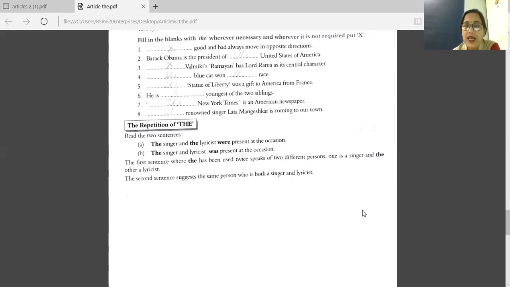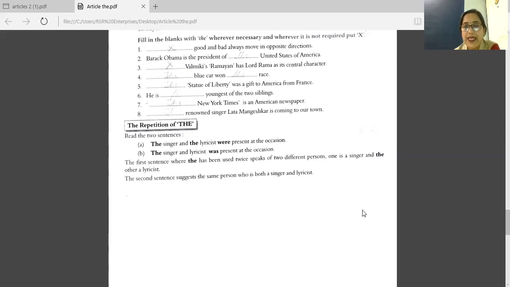The singer and the lyricist were present at the occasion. And the next sentence is, the singer and lyricist was present at the occasion. Now in the first sentence, what does that mean? There are two persons. One is a singer and one is a lyricist. So with both, we are using the singer, the lyricist. And pay attention to this, we are using were there because there are two persons.